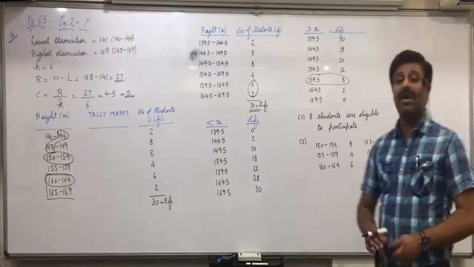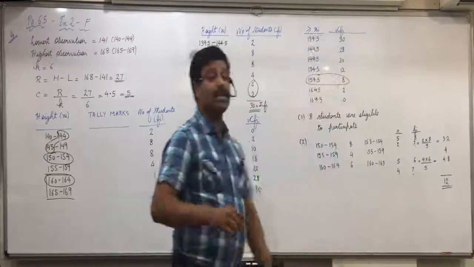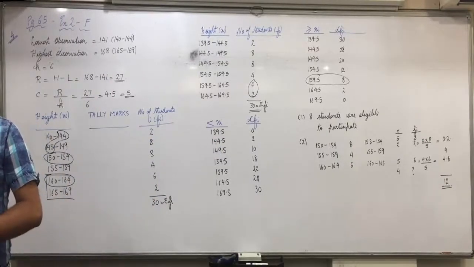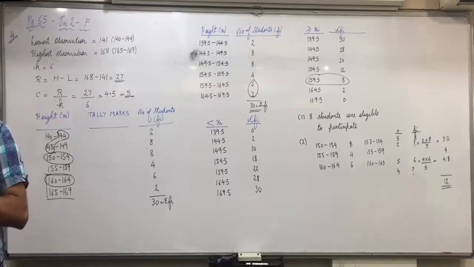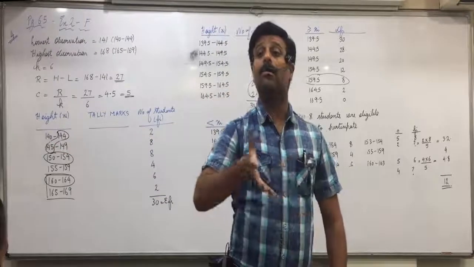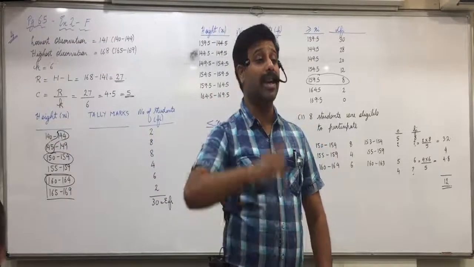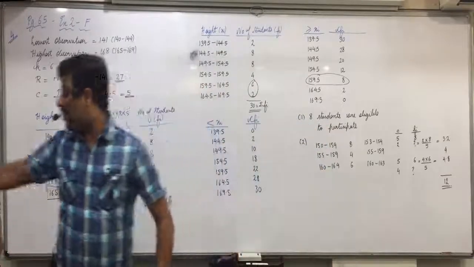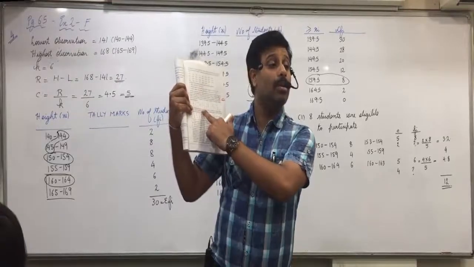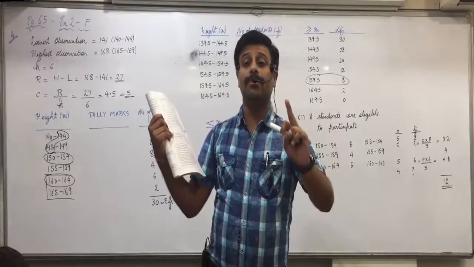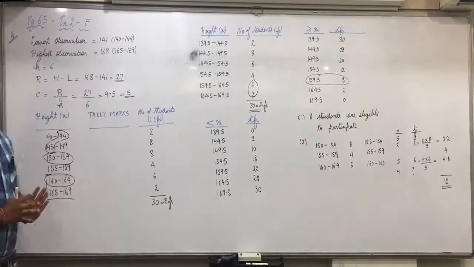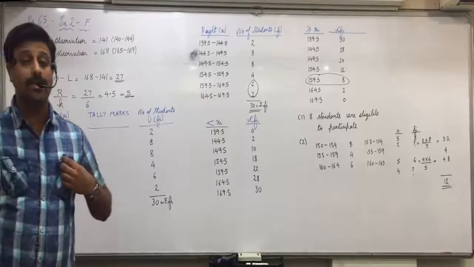How many students will have height between 153 to 163? 12. See the answer at the back, last page. What mistakes should not be done? We need from 153 to 163. Don't start seeing the data. If in the question you search from 153 to 163 in the data, you'll get a different answer. We have to answer the question using our frequency distribution. Means logic, common sense, reason.